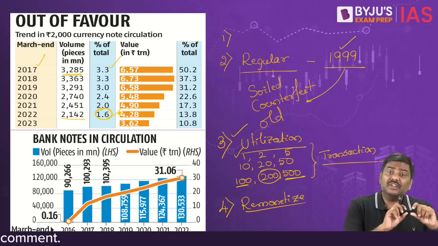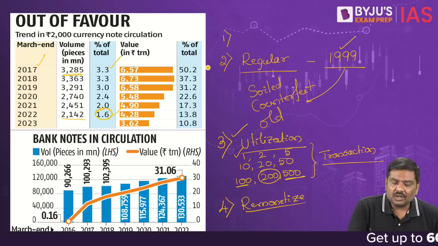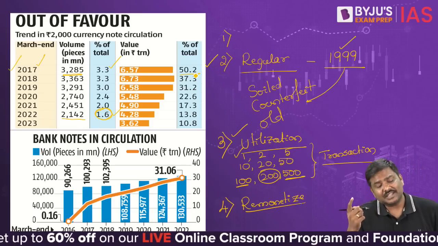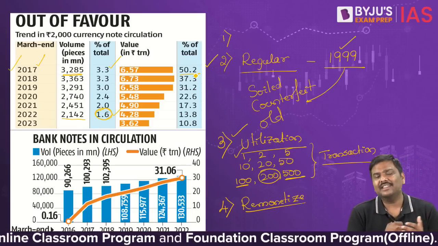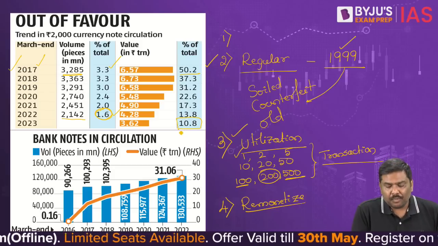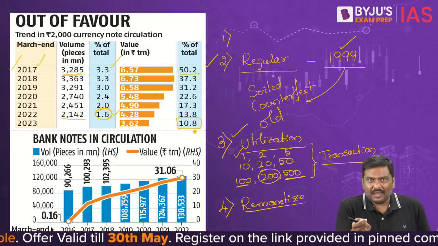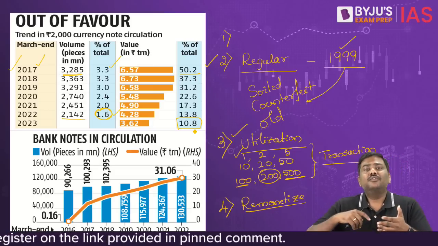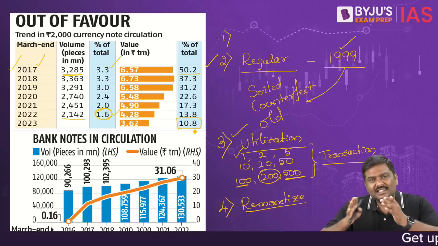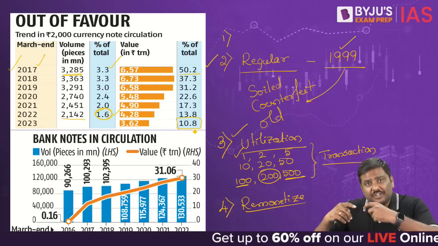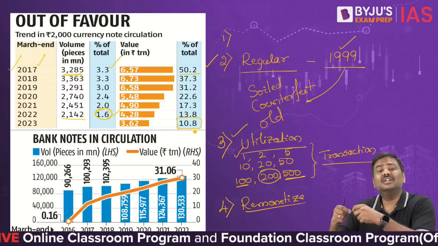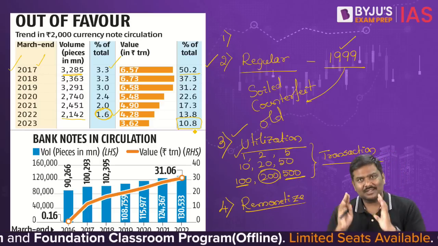Now this is in terms of number of currency notes. What about the value of the currency notes? In 2017, it accounted for 50% of the total value of money supplied in the market. Today, in 2023, it accounts for 10.8%, which simply means over a period of time, the 500 rupee note, 200 rupee note, and other currencies have been pumped into the system, which means the utilization of other currencies has increased compared to the 2000 rupee currency note in the system.